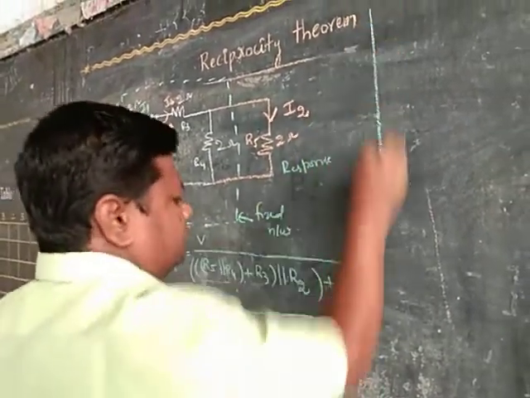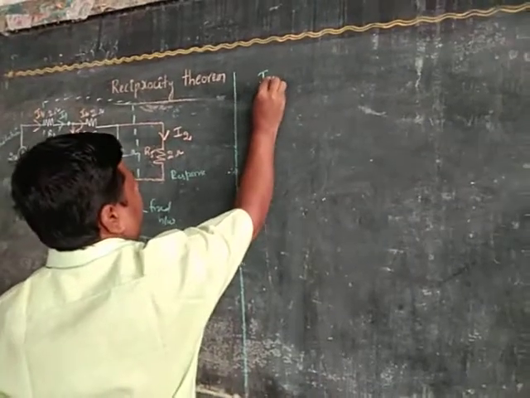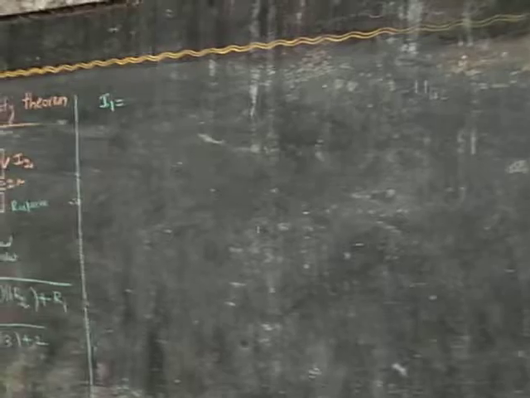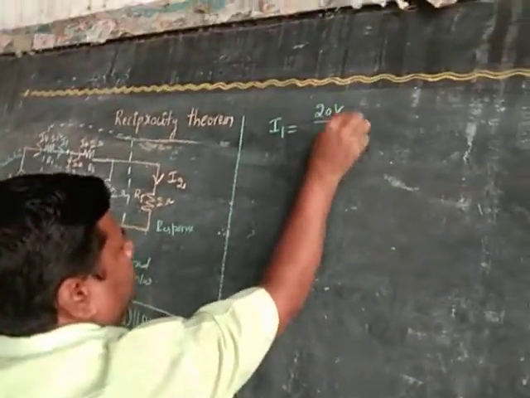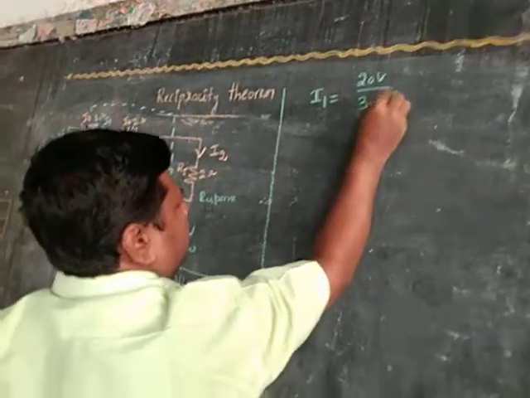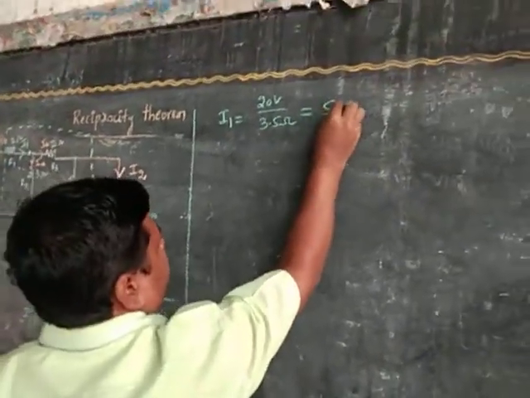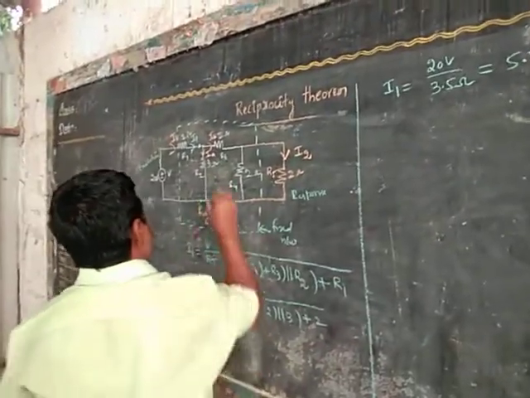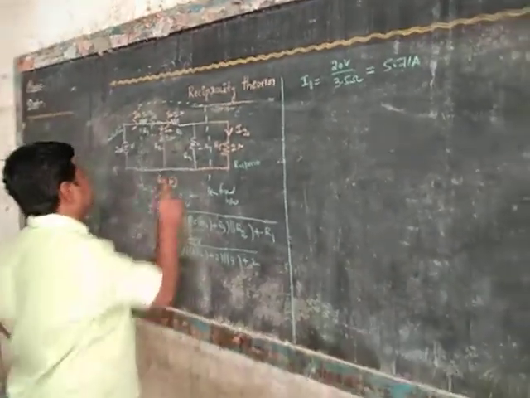Then finally you get I1 is equal to 20 volt by 3.5 ohm, which is 5.71 amperes. So the I1 current is equal to 5.71 amperes.